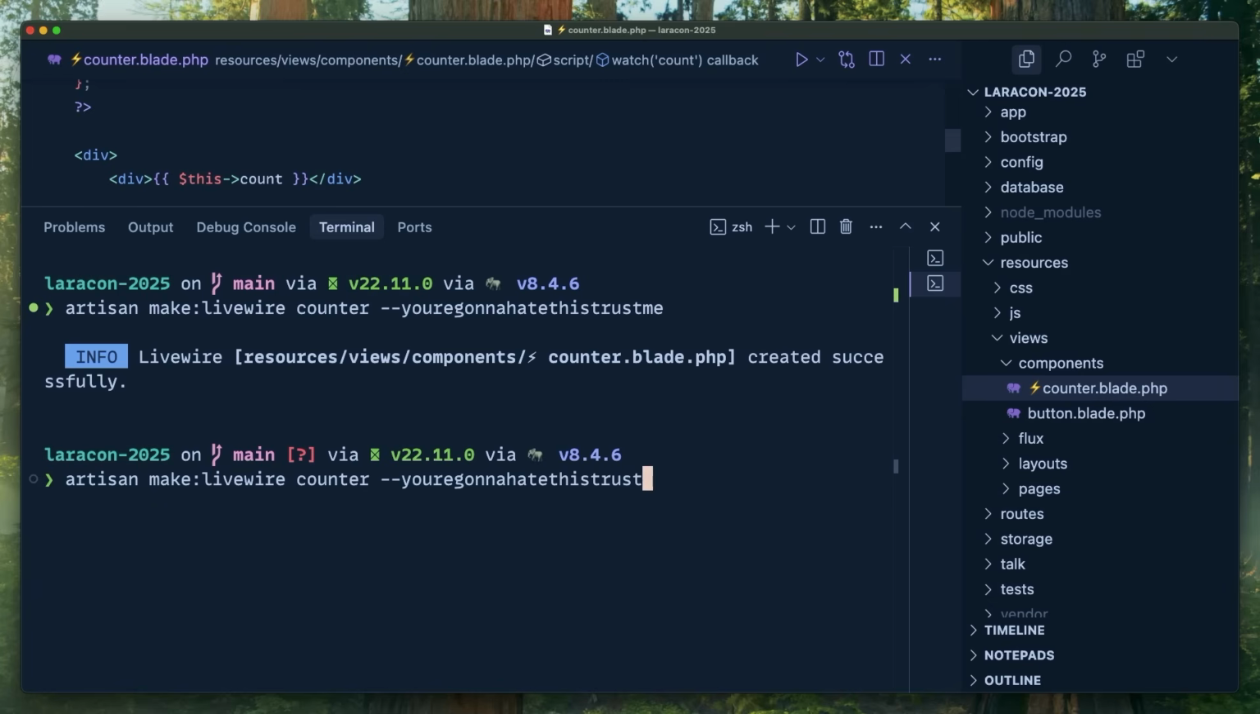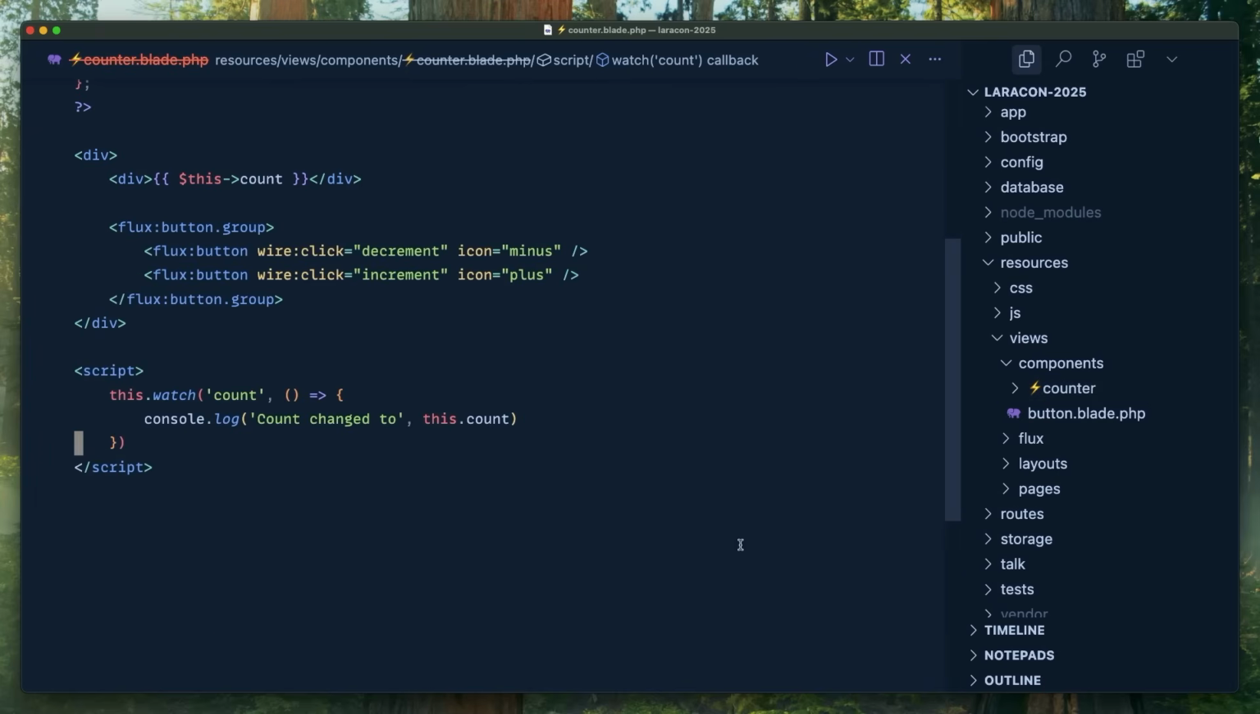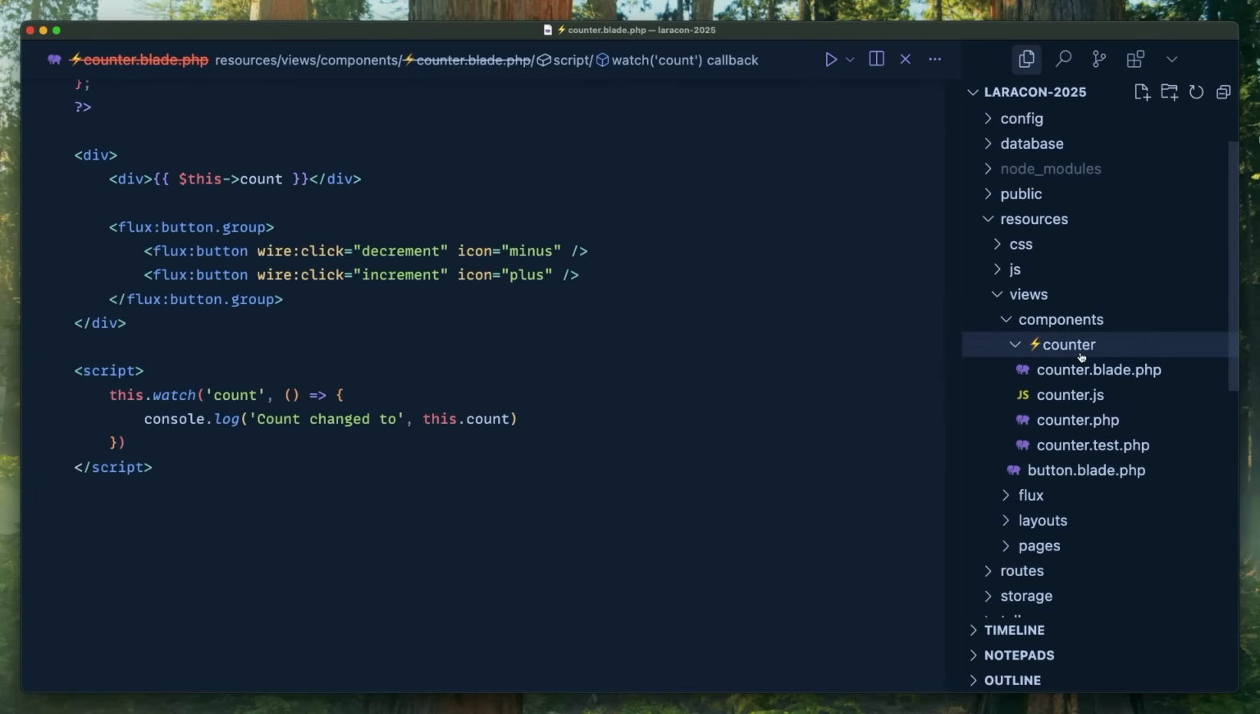Artisan make Livewire. You're not gonna hate this. No, MFC. So multi-file component. So you can upgrade. You start with a single file component. Really easy, really nice. Then you say, I want to make a Livewire component. It goes, hey, that exists. Do you want to convert it to a multi-file component? Totally, I do. And now check this out. Now that's a directory with the zap. Yep. That's actually what I love about the zap: now the directory, you can link it and go, oh, this is a Livewire component.